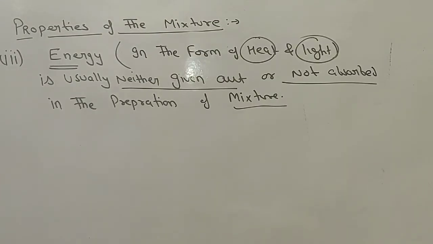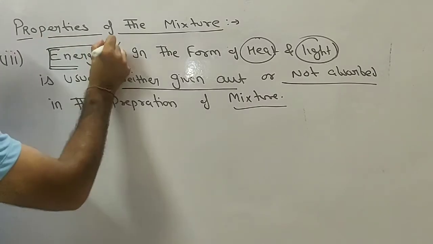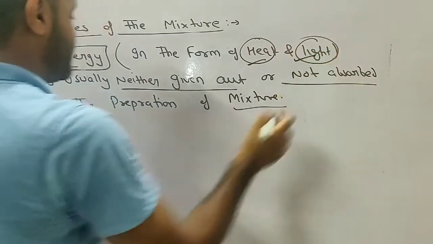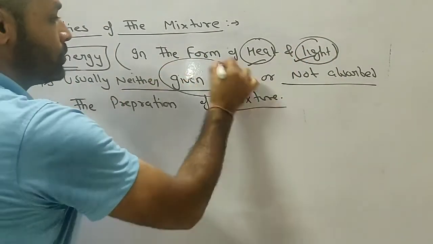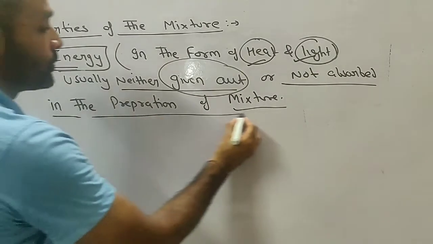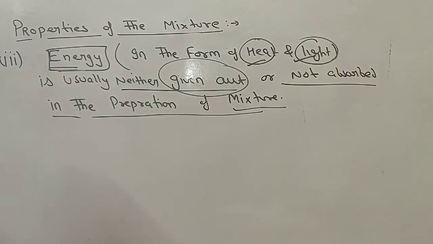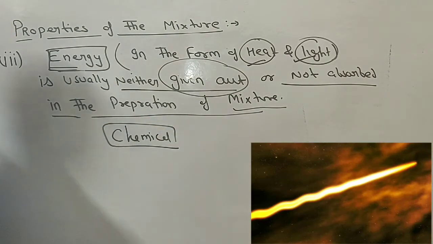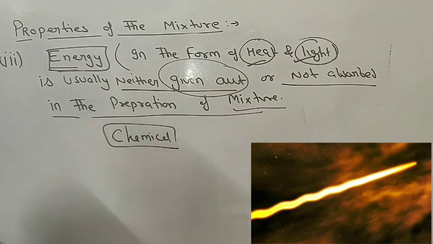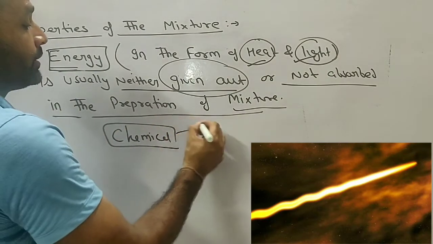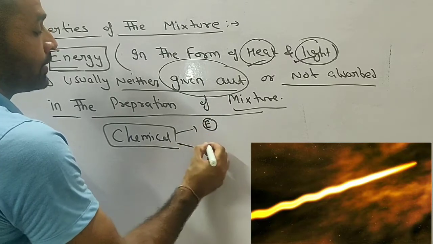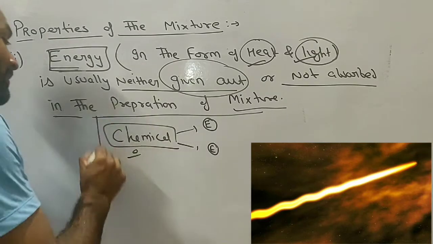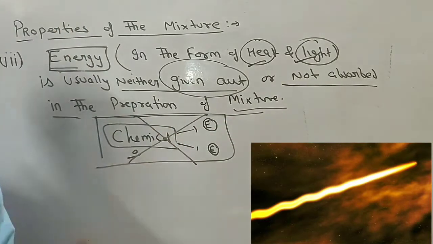And the third property is energy. In the formation of a mixture, energy in the form of heat and light is usually neither given out nor absorbed in the preparation of the mixture. Usually what happens in a chemical reaction is that either energy will be absorbed or energy will be released. But this is not a chemical reaction.